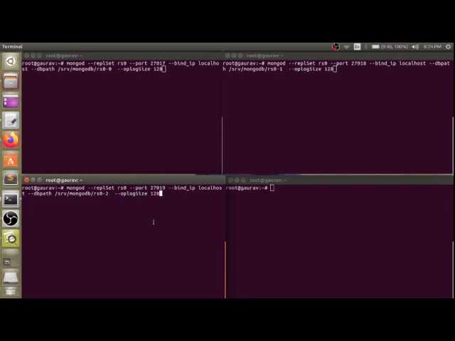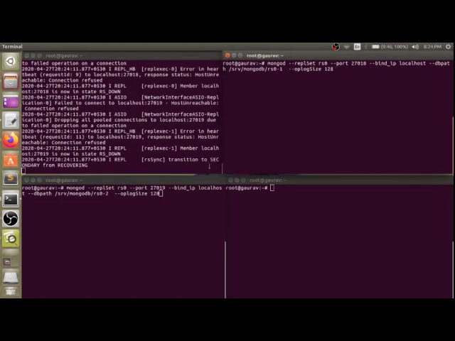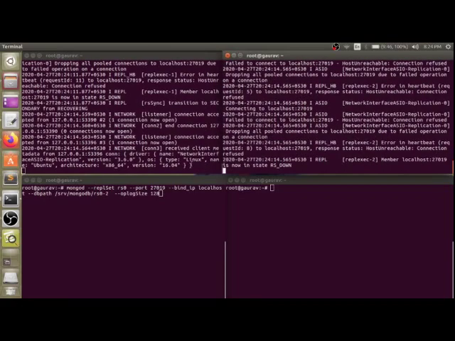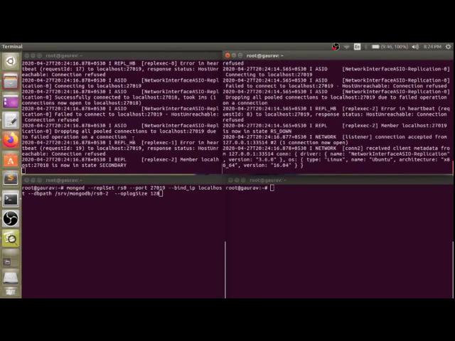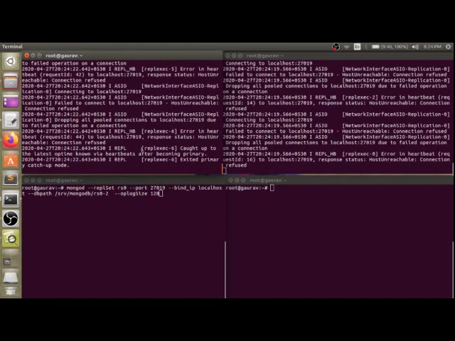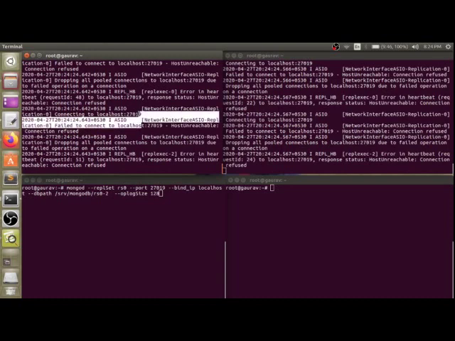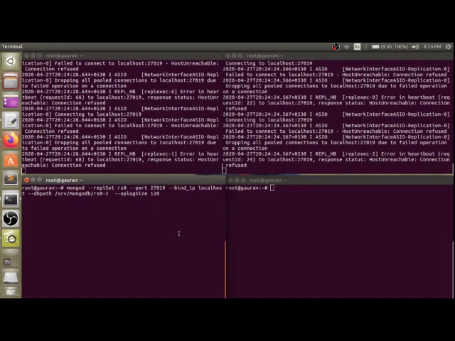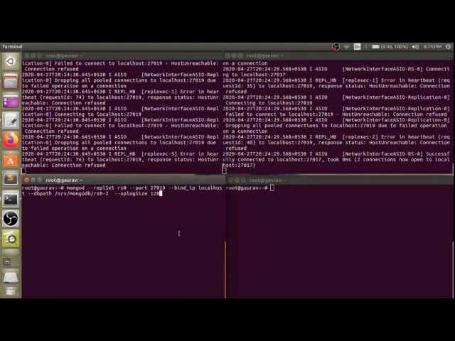So let's see what happens. Entered. Here you can see it is successfully connected with 27018, but they are still waiting for the 27019 status file. They are still not able to get it because I haven't started it yet. Now let's start 27019.